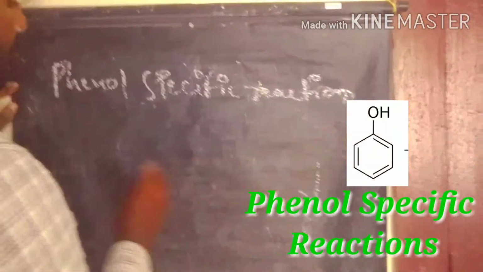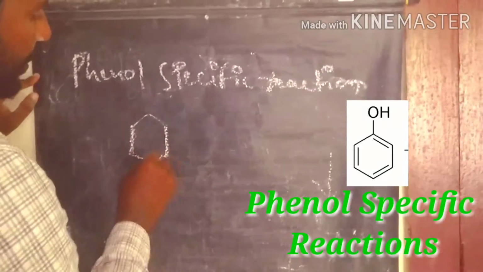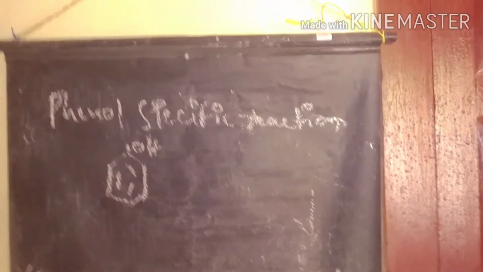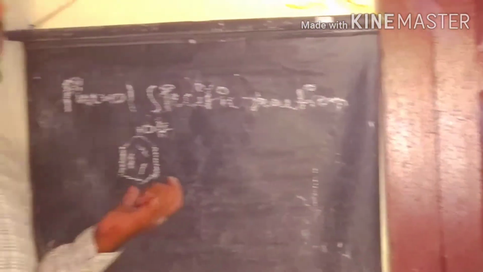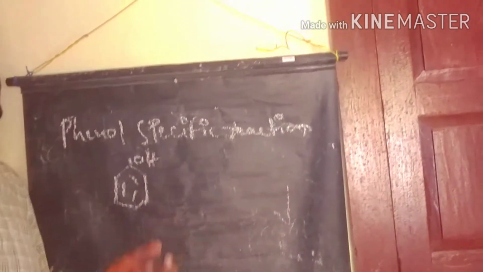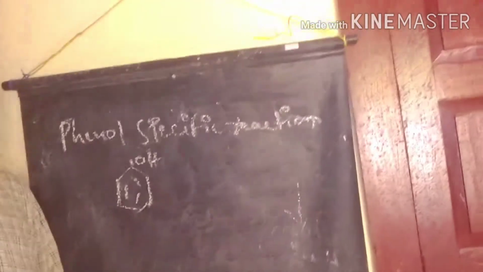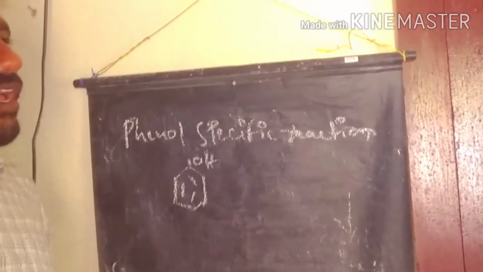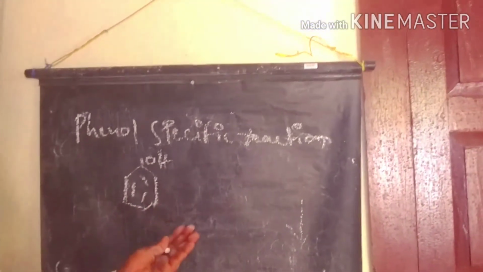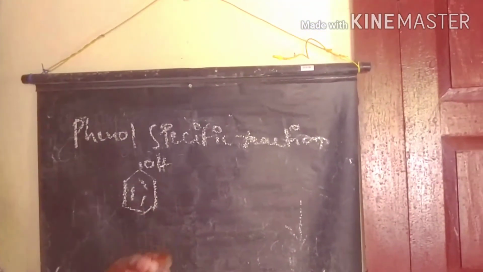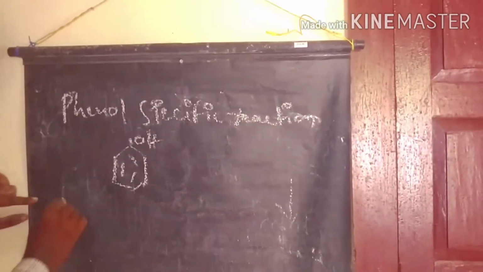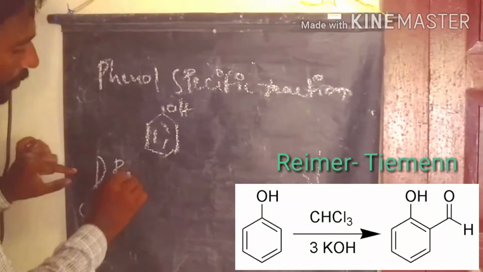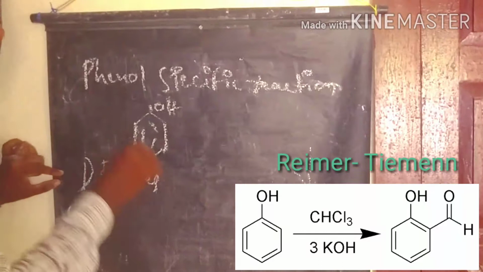So what is the specific nature of phenol? When you observe phenol compared to alcohol, phenol is more acidic than alcohol. That's why it is involved in reactions in the presence of bases to prepare many benzene substitution compounds like benzaldehyde, salicylic acid and salicylaldehyde. These are all prepared from phenol. First of all, we discussed some of the important reactions. Here we discussed the Reimer-Tiemann reaction. This is also a well named reaction.